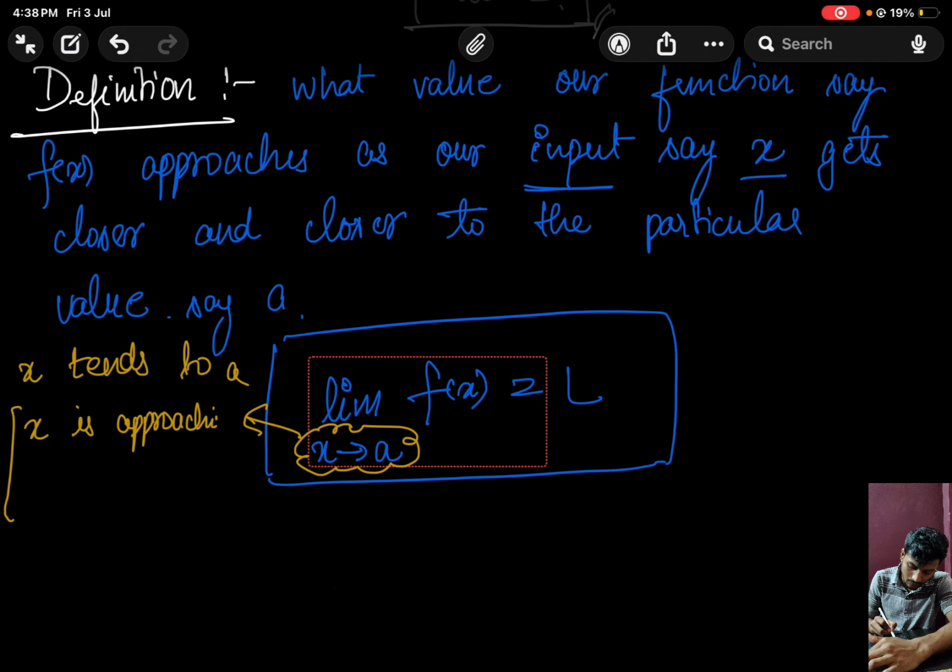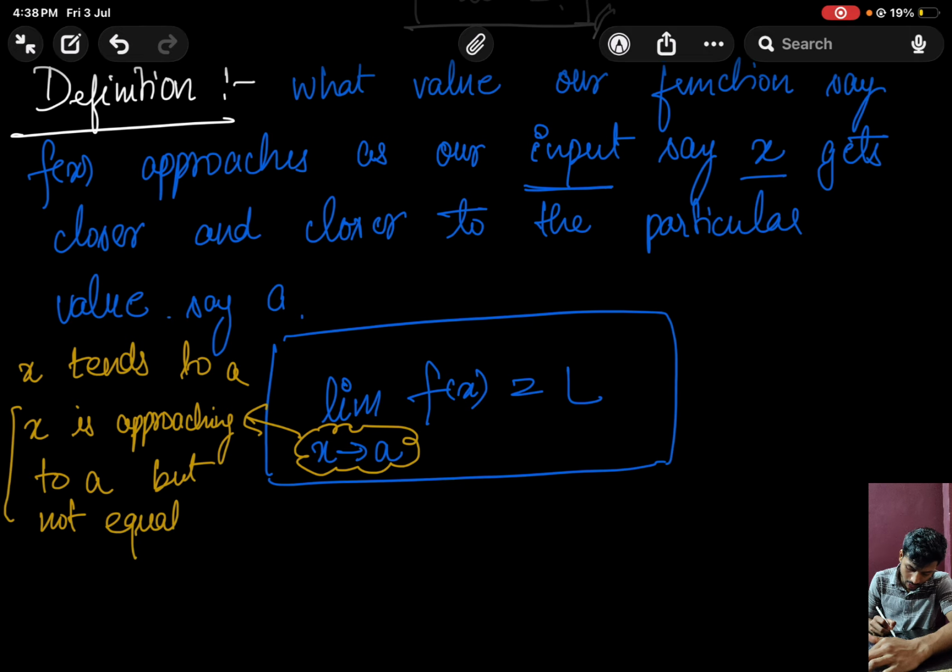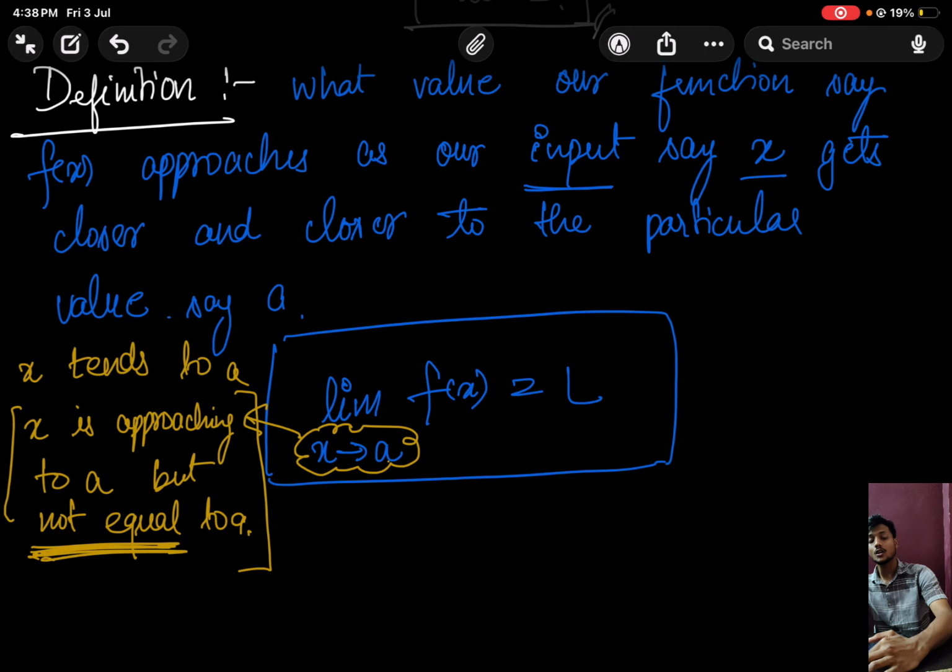approaching a but not equal to a. And this is the most important point that we need to understand. x is close to a, x is approaching a, but x is not equal to a, and this is something we should always remember. Here it means x is not equal to a, x is just closer to a. And here f of x is the function whose behavior we are observing.